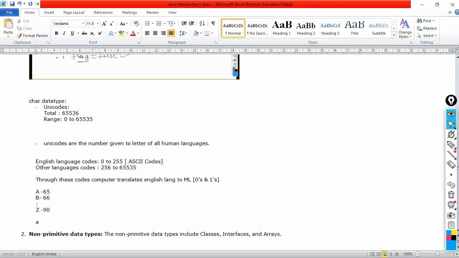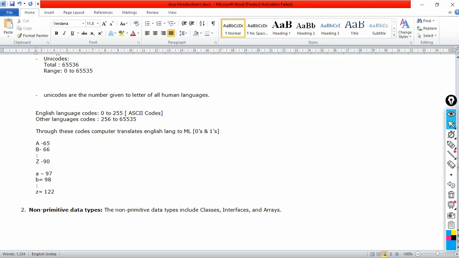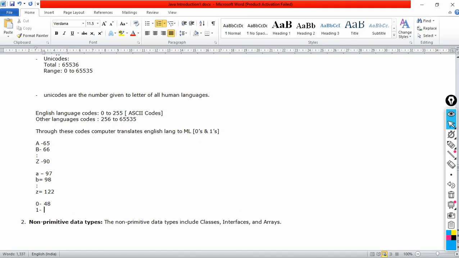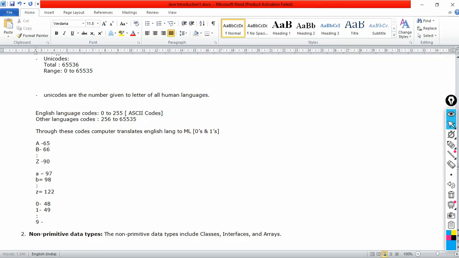Similarly, small a is 97. Small b is 98. Like this it goes on. Small z is equal to 122. These codes are there. Then 0 is what? 48. 1 is, sorry, 49. Like this, continue it, up to 9. 9 will be 57.